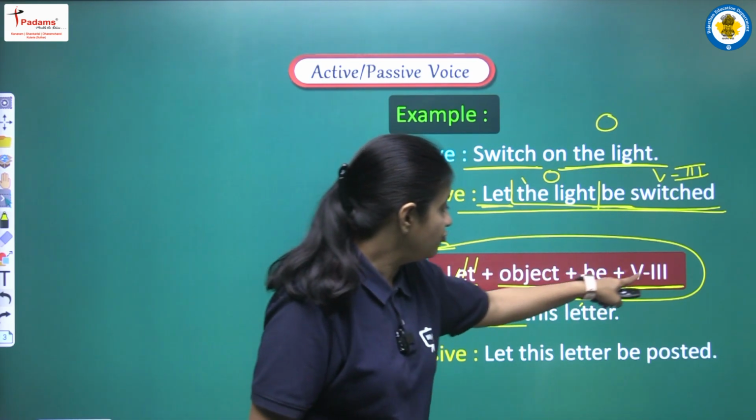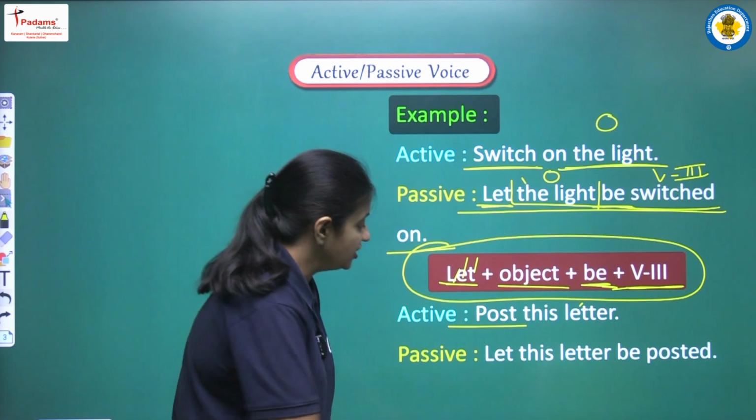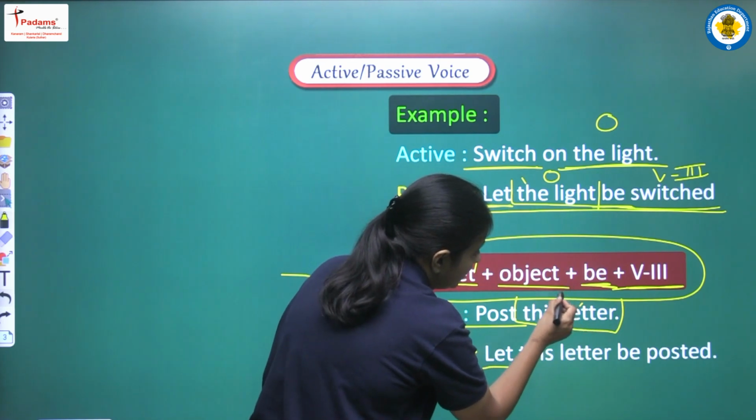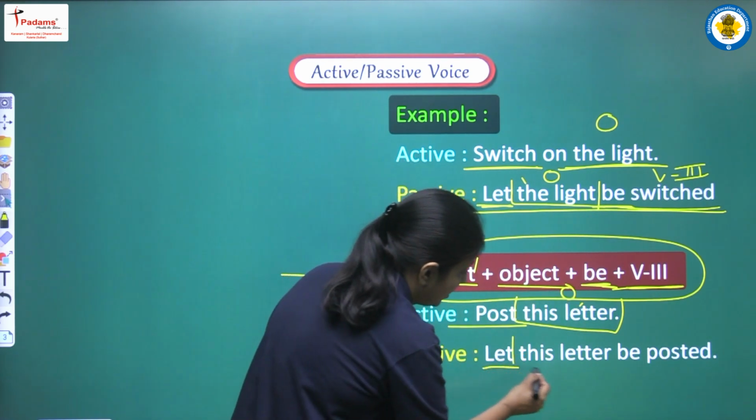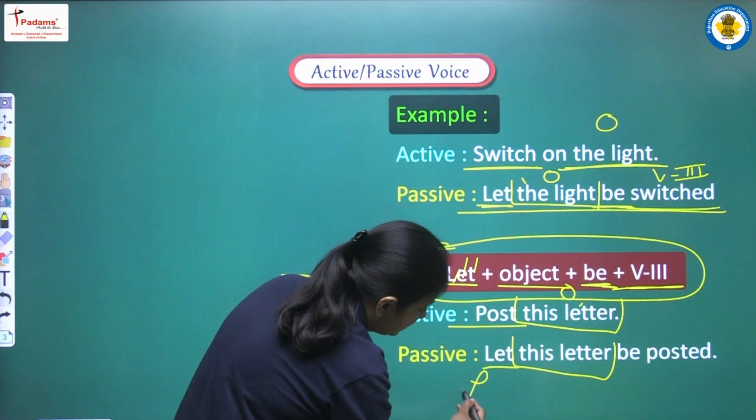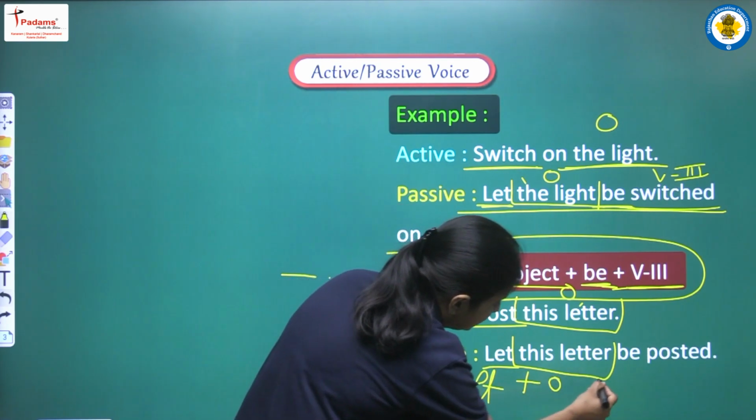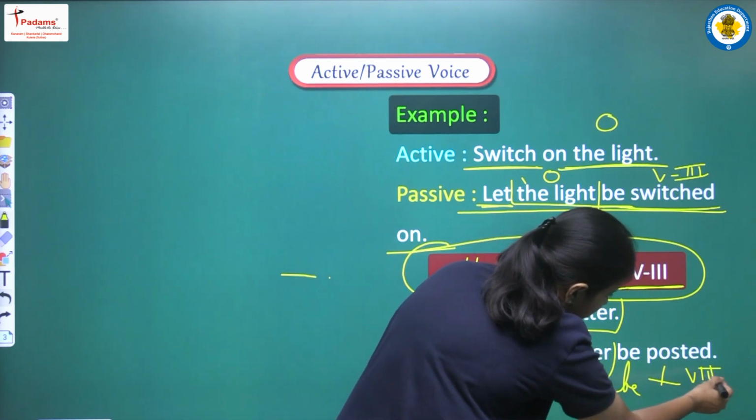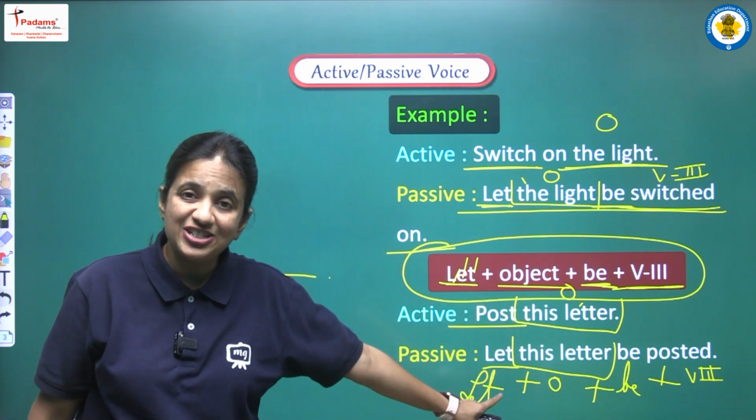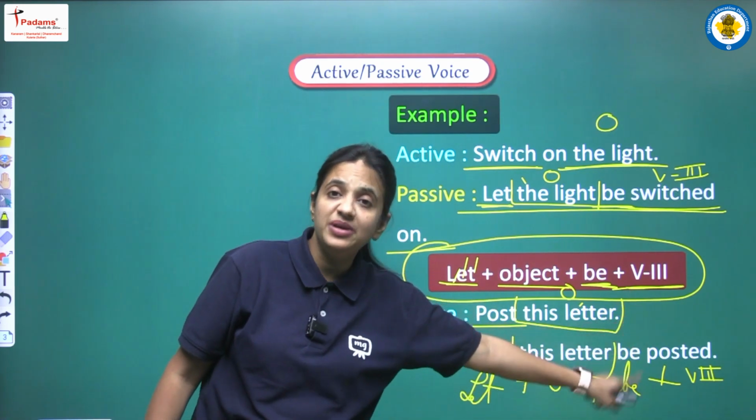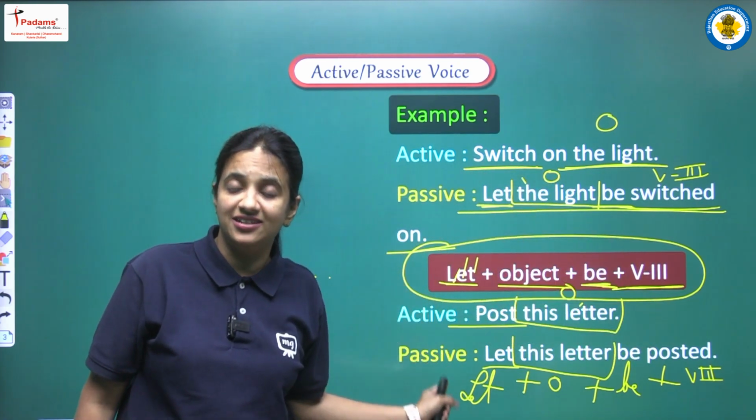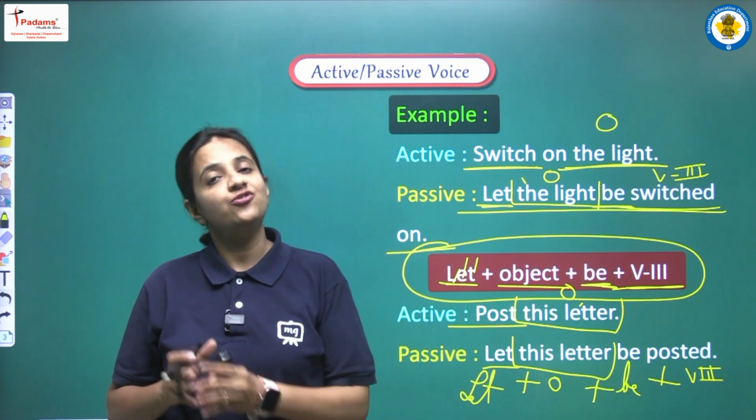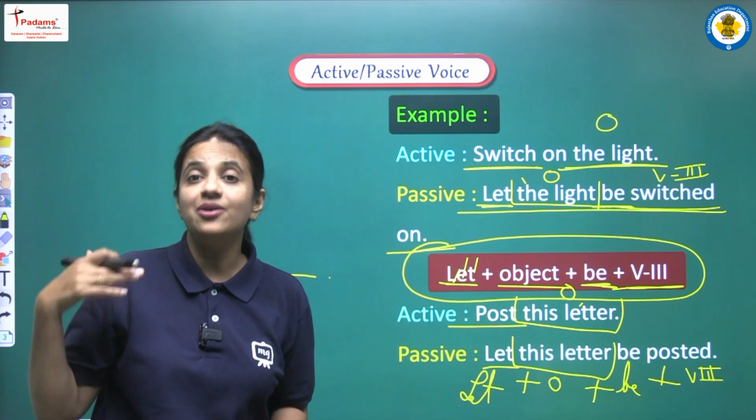So now again we have to follow the same structure. Using this structure, first of all we are writing let. After let, what is the object here? The object is this letter. So yes, इसके बाद में हमारा object आ गया. So हमने सबसे पहले क्या लिखा? Let, then object, then be, and after that posted, that is verb third form. So again we followed the same structure, that is let plus object plus be plus third form. Just learn this structure, students. Always you have to use this structure if we are having any kind of imperative sentence in our active voice.